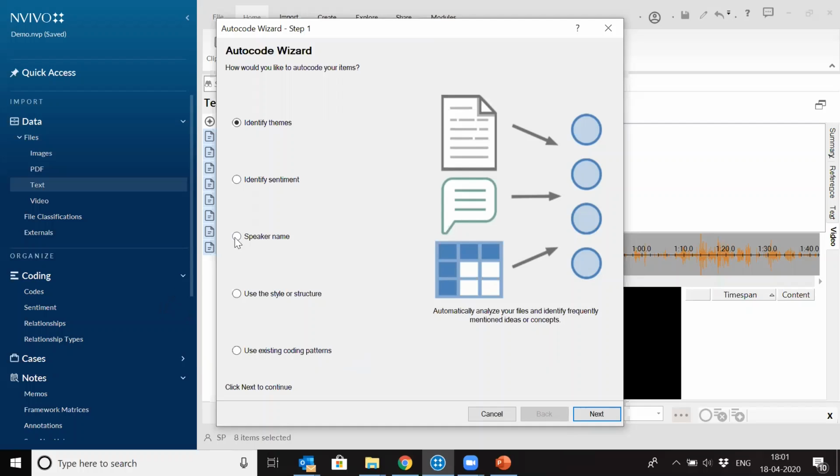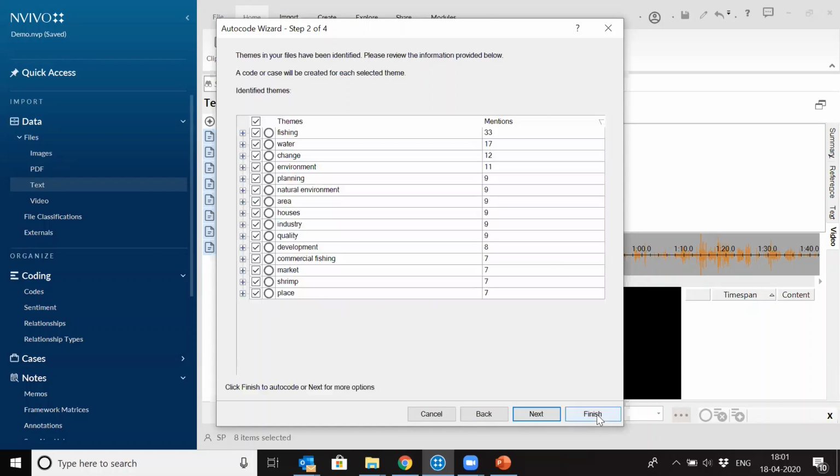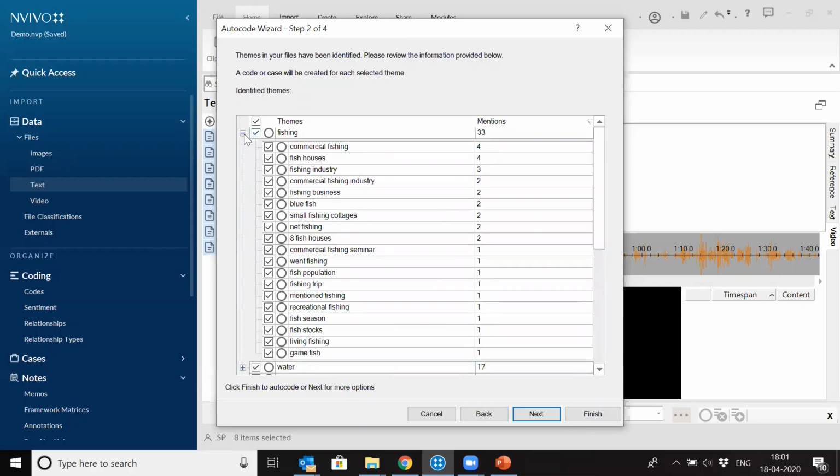So I will show you the identify theme. So I have selected these interviews. I click on next, and it will start identifying the themes for us. So all this is automatically being done. So these are all the themes which it has identified itself. It shows like fishing, water. These are themes which are coming, and every theme has sub themes under it.